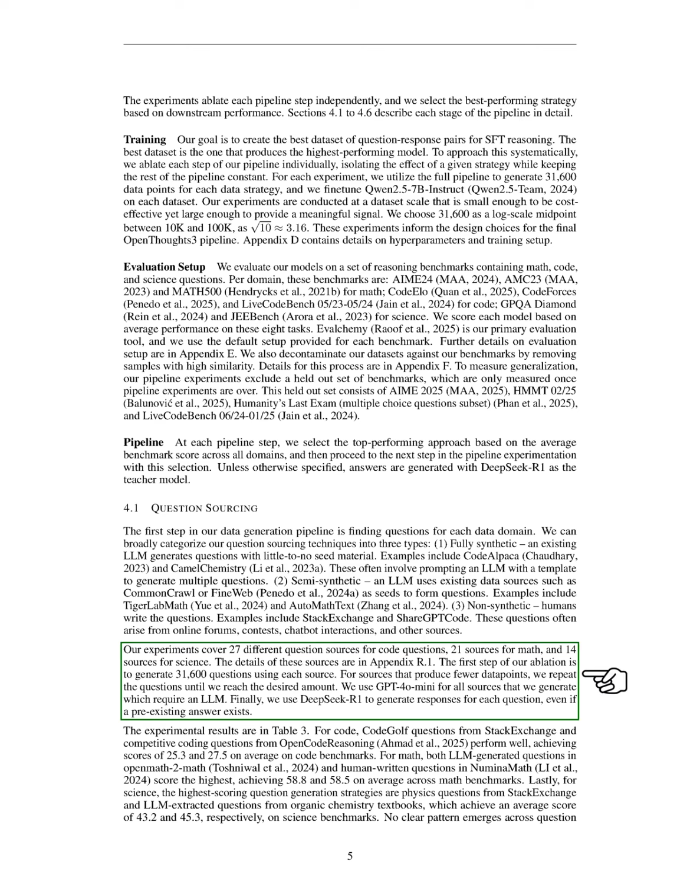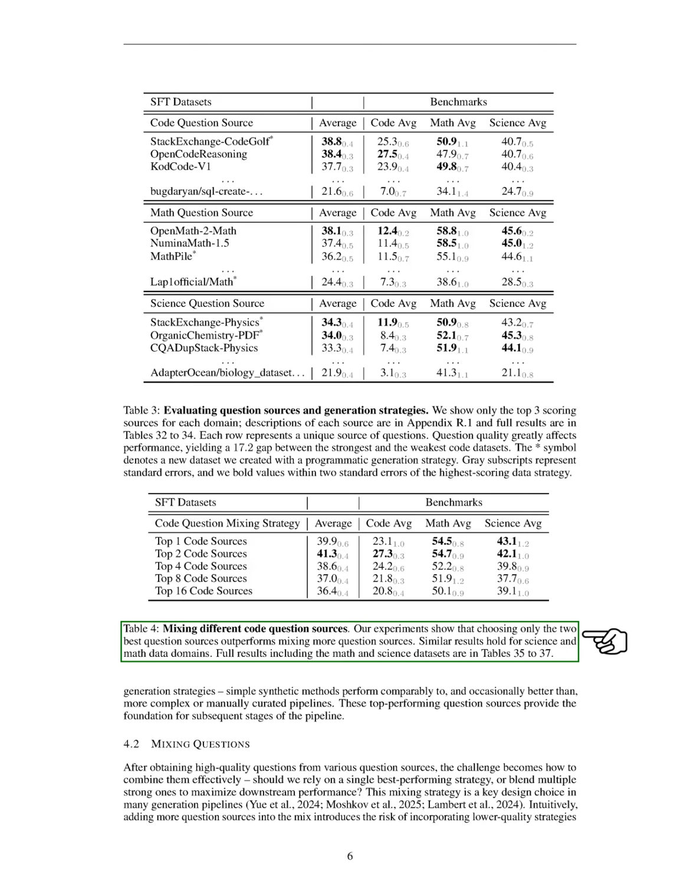Section: Mixing Questions. In this section, we discuss how to effectively combine high-quality questions from various sources. We face the decision of whether to use a single best strategy or to mix multiple strong strategies to enhance performance. This mixing approach is crucial in our generation pipelines. While adding more question sources can increase diversity, it also risks including lower quality strategies. Our experiments aim to determine if the added diversity is worth the potential drop in question quality.